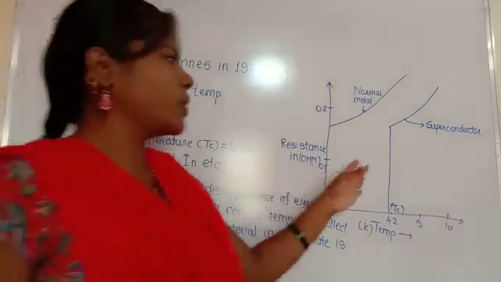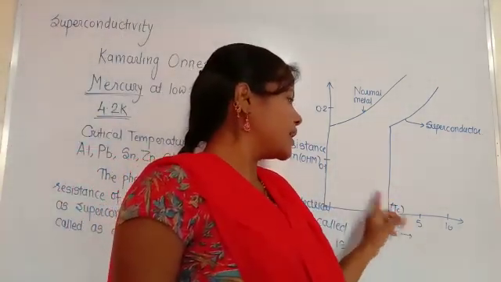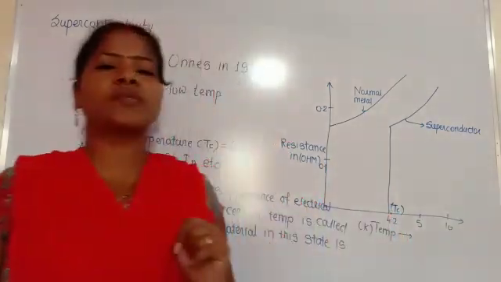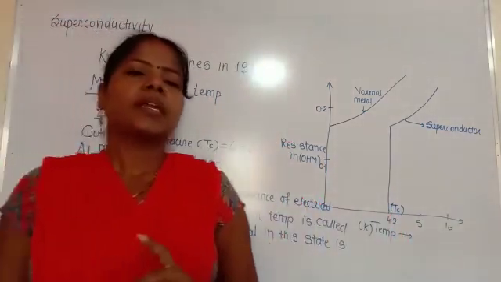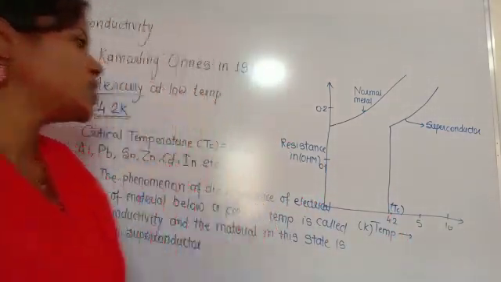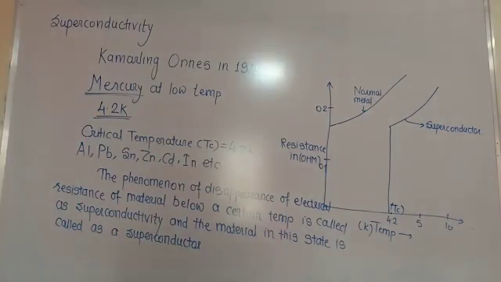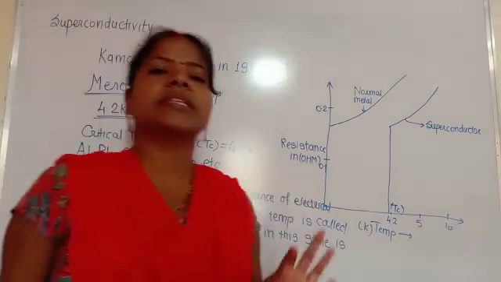Depending upon the behavior, there are two types of superconductor, type 1 and type 2. These types of superconductor we will see in the next class.